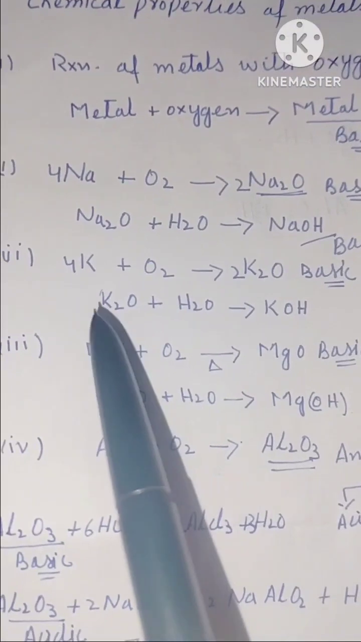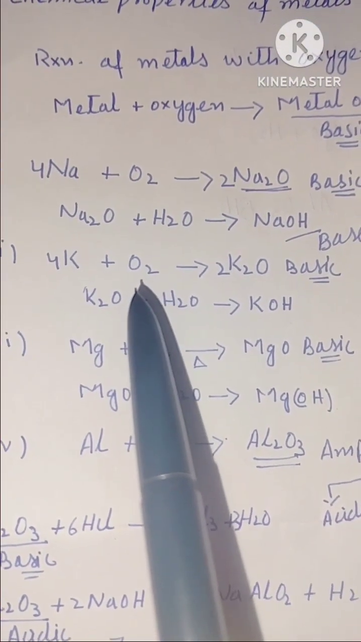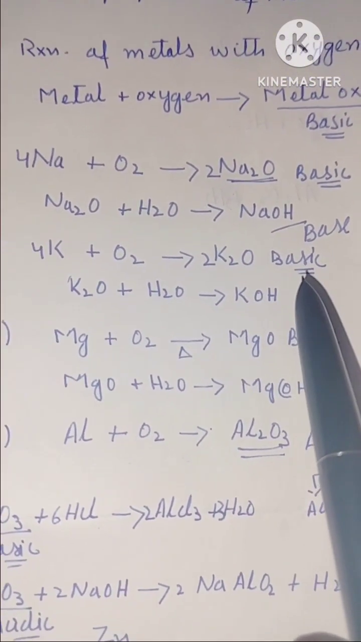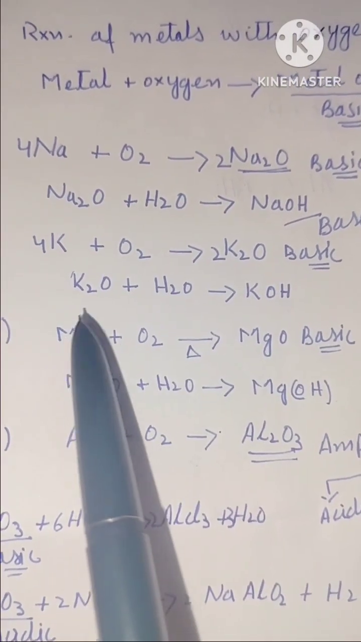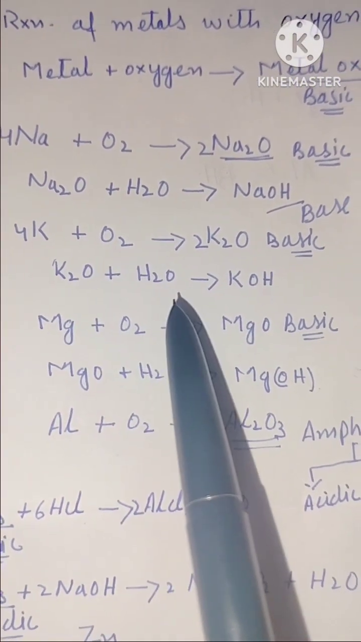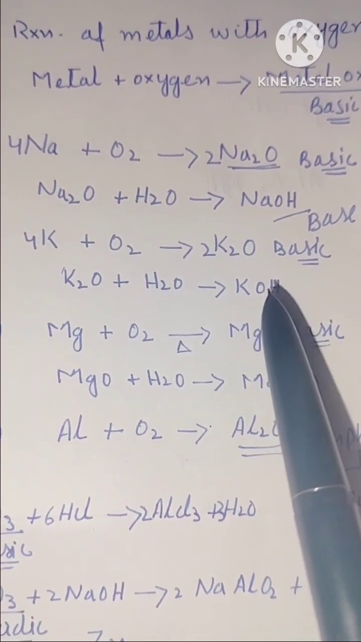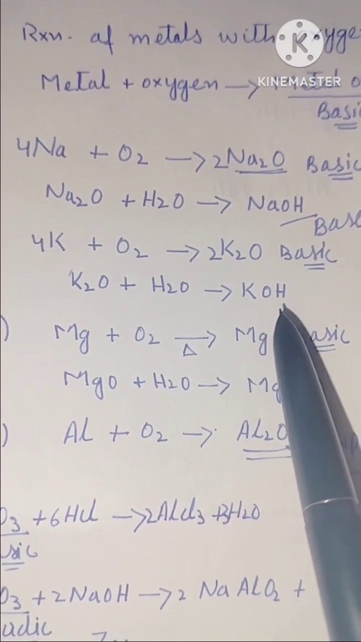After that, we take the example of potassium. Potassium also reacts vigorously with oxygen and forms potassium oxide. Potassium oxide is also basic in nature. You can prove the basic nature of potassium oxide by simply dissolving potassium oxide in water. It forms potassium hydroxide. Potassium hydroxide is also a base. Rather, it is an alkali. Alkalis are water soluble bases.